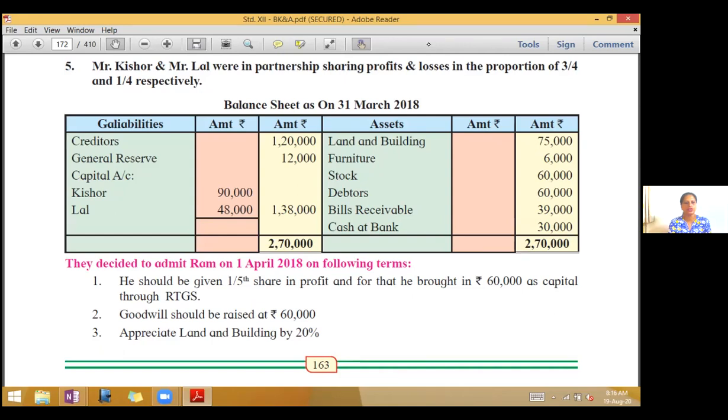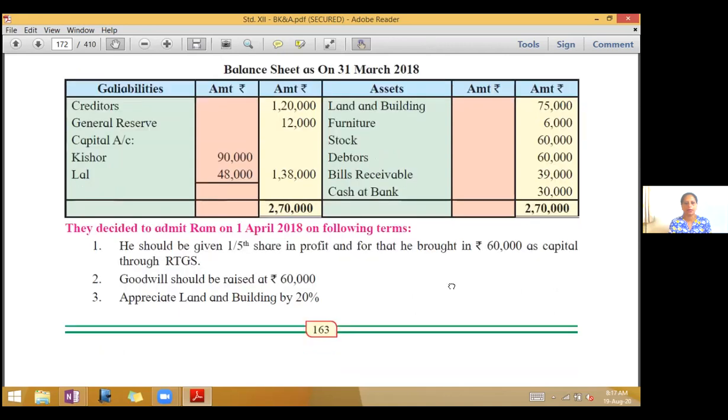They decided to admit Ram on 1st April 2018 on following terms. First, he should be given 1/5 share in profit, and for that he brought in rupees 60,000 as capital through RTGS. Second, goodwill should be raised at rupees 60,000. Third, appreciate land and building by 20%. So tick mark land and building.